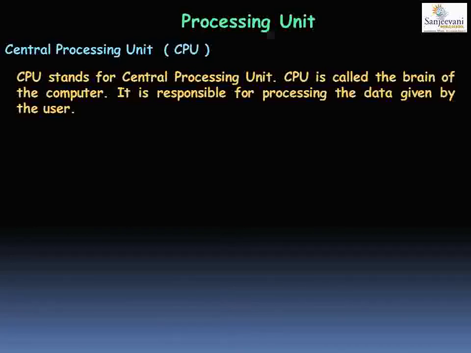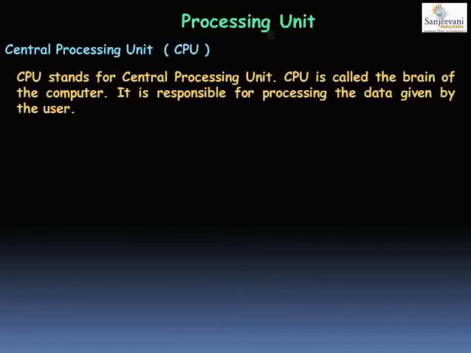Now, a CPU is always kept inside a box, and the box is called the CPU box or the CPU cabinet. All the parts of the computer are connected to the CPU box using wires. The monitor, the keyboard, and the mouse are connected to the CPU.